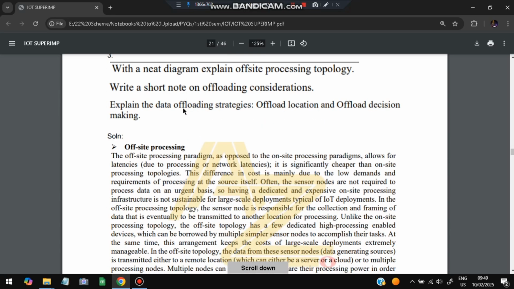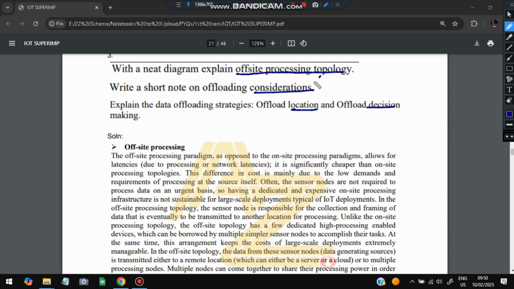Moving on, we have the third important question, which is: with a neat diagram, explain offsite. Offsite is a very important concept. First we will explain what the offsite processing topology is, basically what offsite is. After that we'll see what the considerations, location, and decision are. First we'll see what the offsite processing topology is.